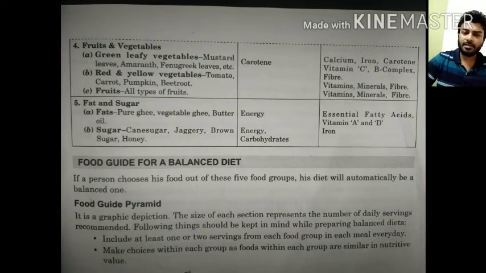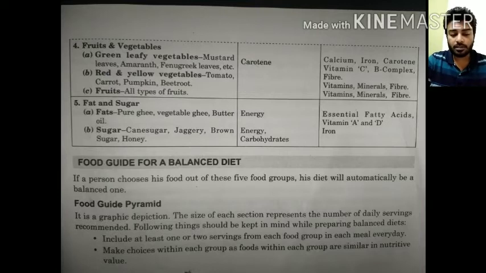Now the fats mainly contain and give energy, and the sugars contain energy as well as carbohydrates. So all the essential fatty acids, vitamin A, D, and iron are the other nutrients which are present in this last food group, that is the fats and sugar. So fats and sugar should be very less in our daily food habit, and these cereals, roots, and pulses should be provided in a larger amount.